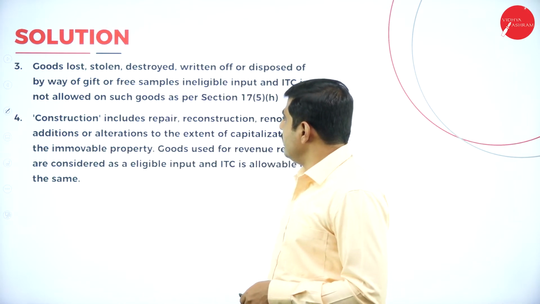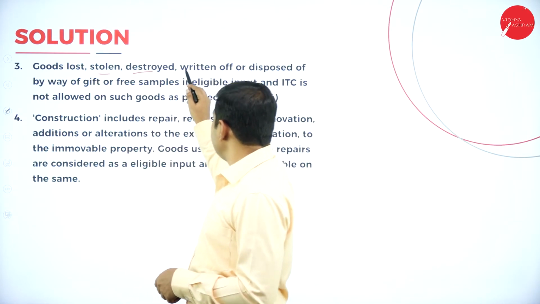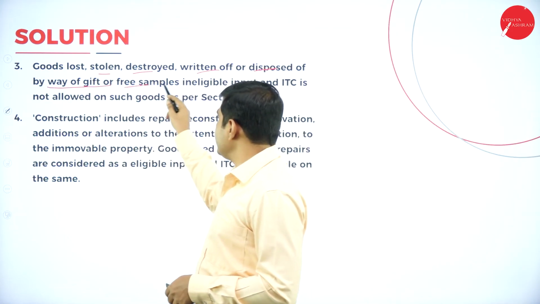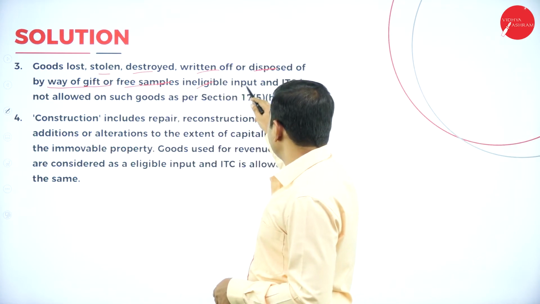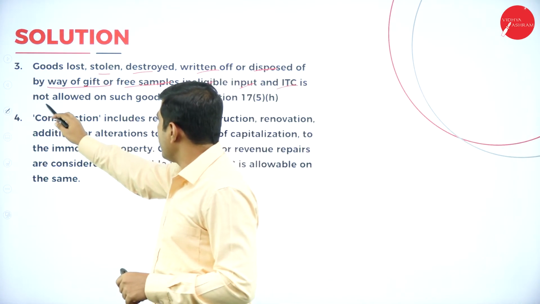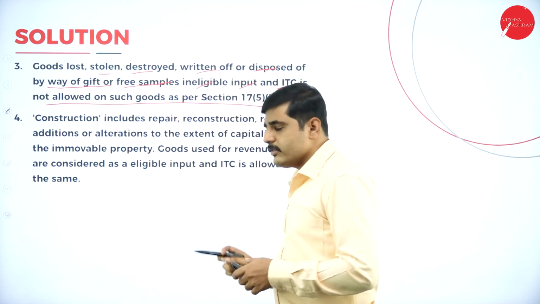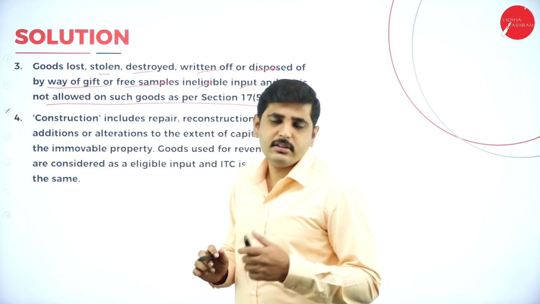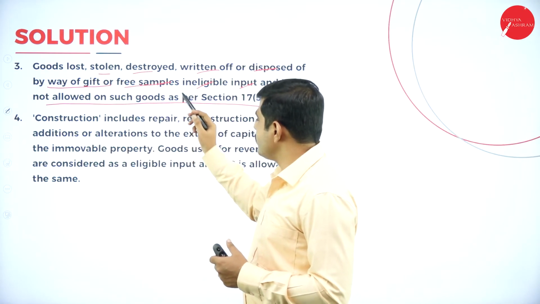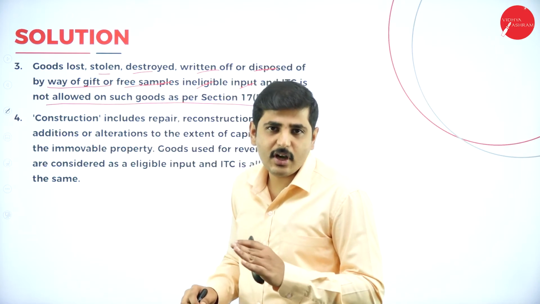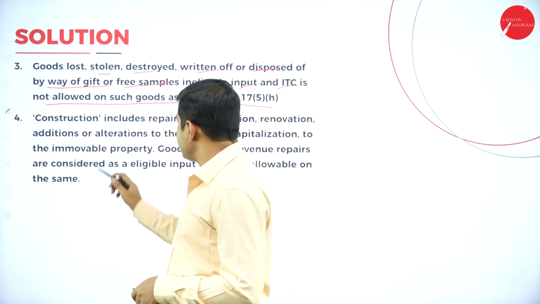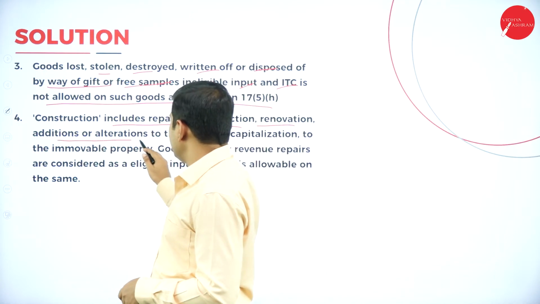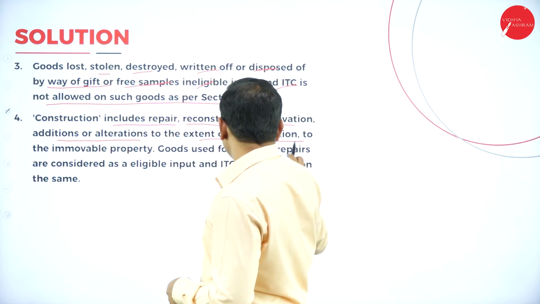Next one, goods lost, stolen, destroyed, written off or disposed of by way of gift or free samples are ineligible, and ITC is not allowed on such goods as per Section 17(5) subsection H. So goods stolen, lost because of theft, goods destroyed, and goods given as a gift are not allowable under ITC.